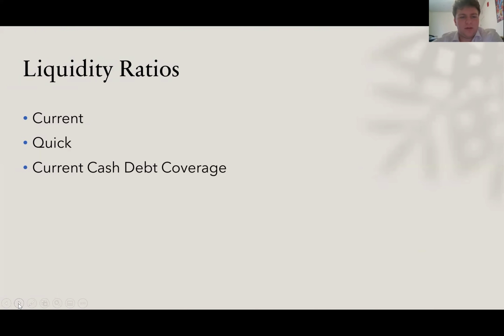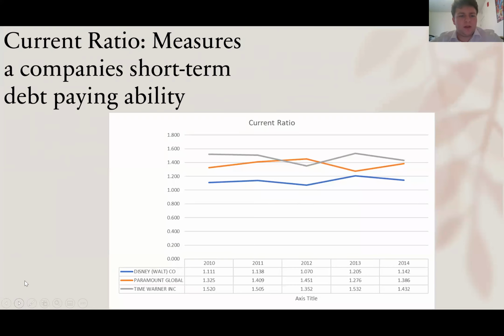So now we'll be getting into the liquidity ratios that we will be comparing across all three different companies. Starting off with the current ratio, it is a measure of a company's short-term debt paying ability. The higher the result, the stronger the financial position of the company. It is also useful for considering which stocks to buy. And a current ratio less than 1 means the company may run out of money within the year.